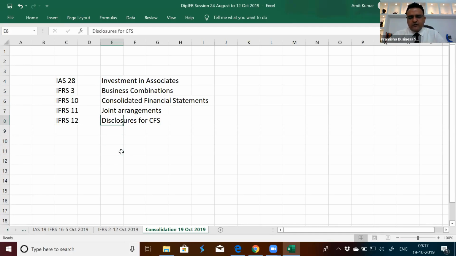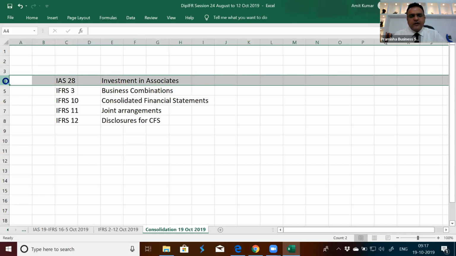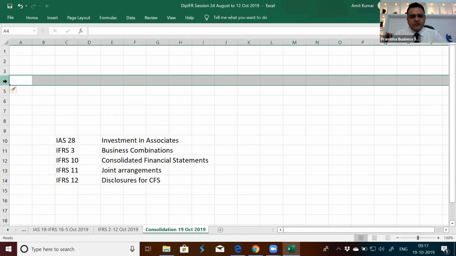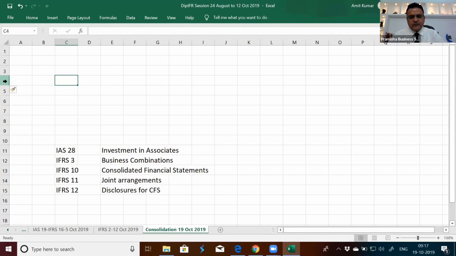Now, before I begin with them, I need to talk about what existed before these standards were introduced. There's a new name, new number. So what was prevalent before the introduction of IFRS 10, IFRS 11, IFRS 12? Earlier, there was a standard known as IAS 27, which talked about separate and consolidated financial statements.